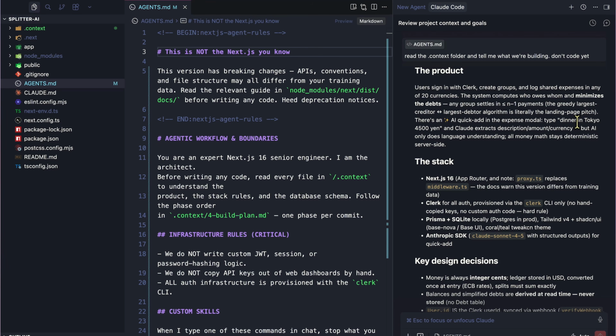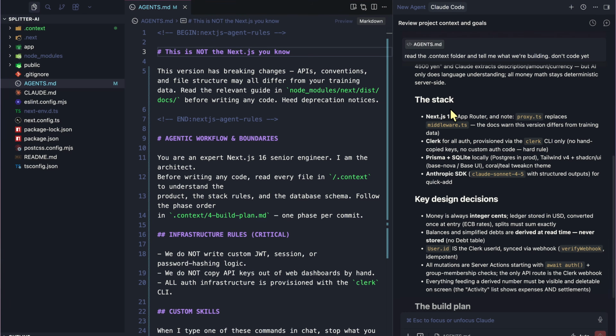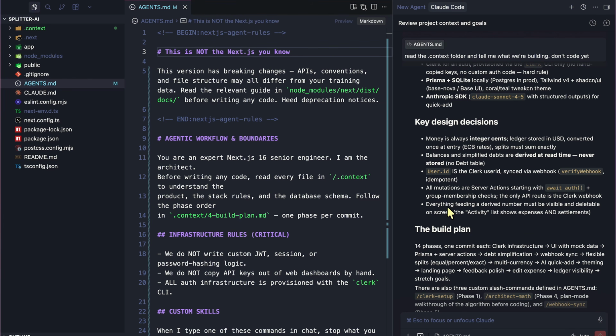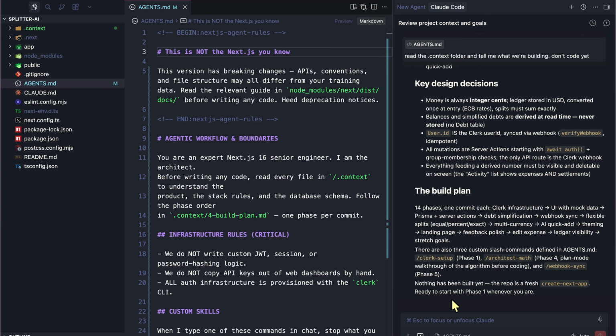If you type "dinner in Tokyo, 4,500 yen," Claude extracts the description, amount, and currency. But AI only does language understanding. All money math stays deterministic server side. This is the stack. What are the key decisions? And this is the build plan.